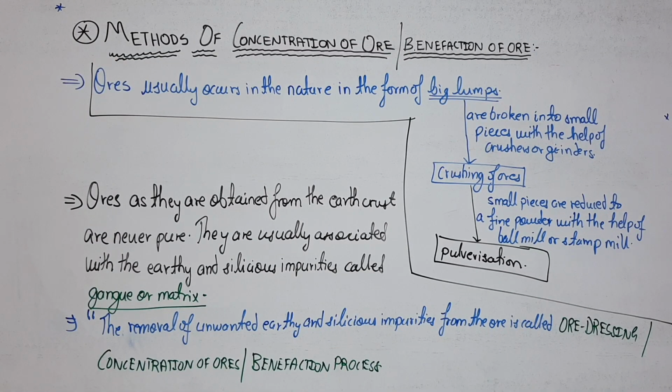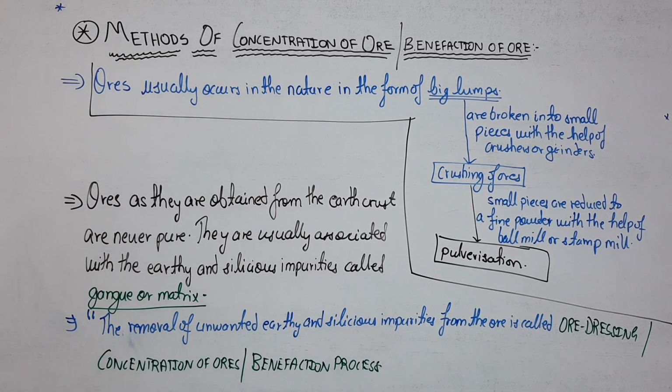So moving on, next is the methods of concentration of ore, or you can say the benefaction of ore. What are the methods? Methods involve froth flotation, electromagnetic separation, hydraulic washing, liquation, etc. Leaching, basically, which has been mainly asked in the board examination.